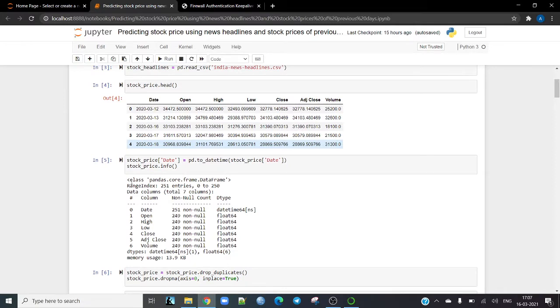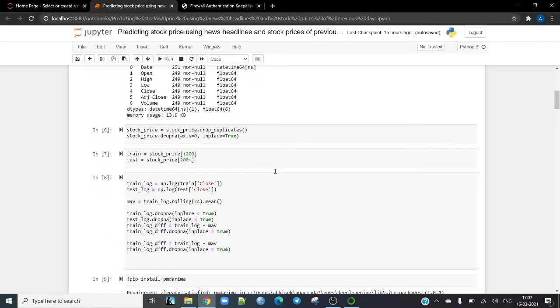And then obviously we need to do some sort of pre-processing. For example, we need to drop duplicate data and missing data, stuff like that. So these two cover it, and after that we need to divide this into two parts. One is the train data frame, and the other one is the test data frame.